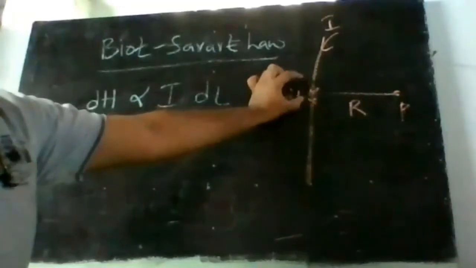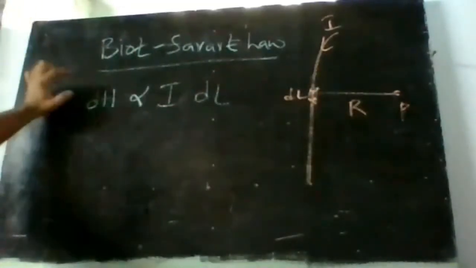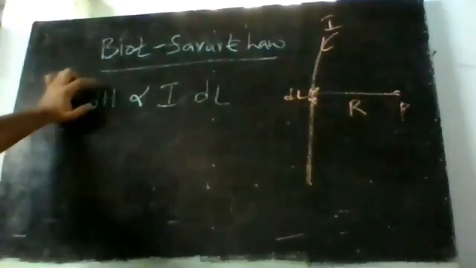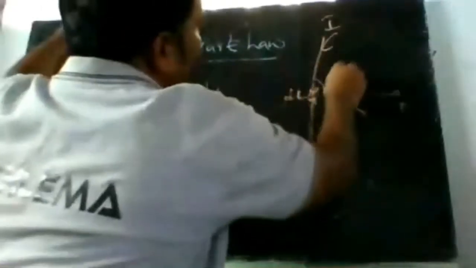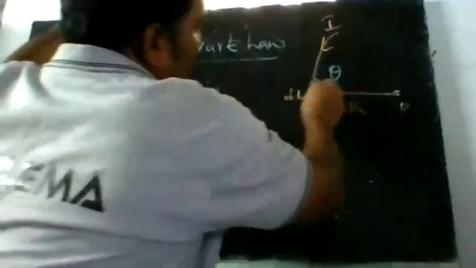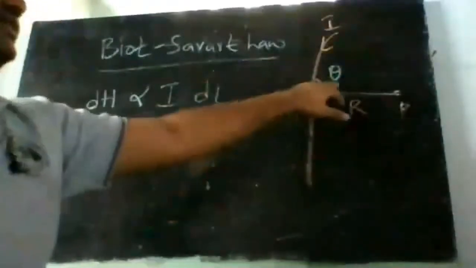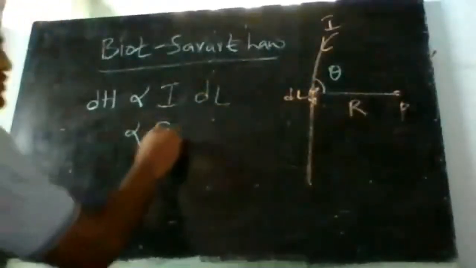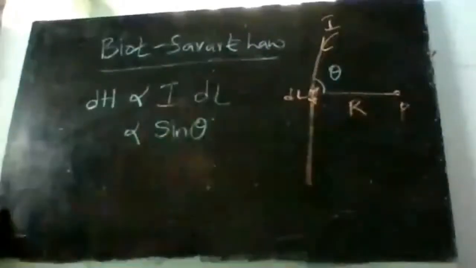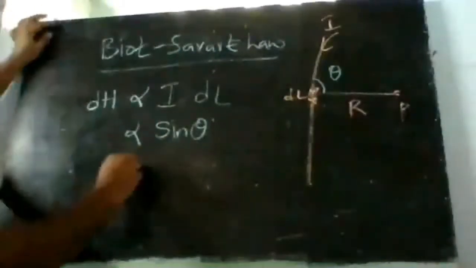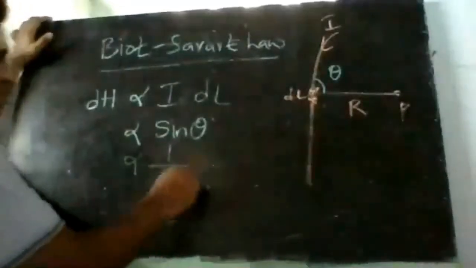The magnetic field intensity is directly proportional to the product of current and length, directly proportional to the sine of the angle made between the conductor and the line joining the conductor and the point, that is sine theta, and inversely proportional to the square of the distance between the conductor and the point.